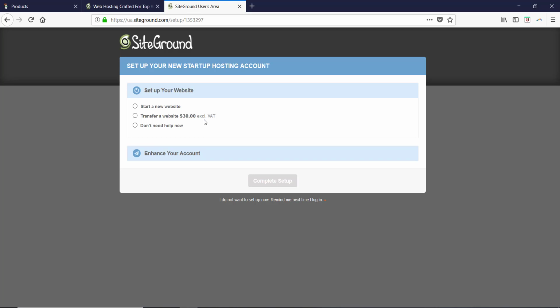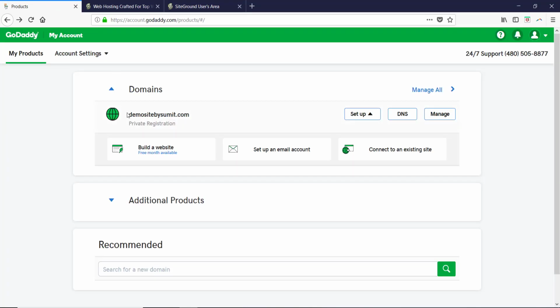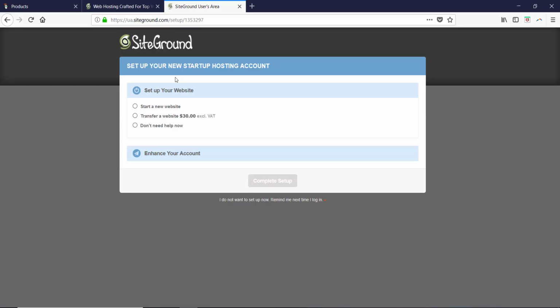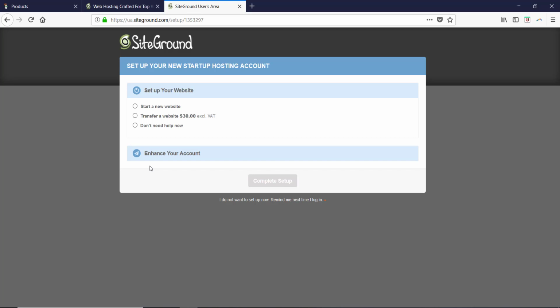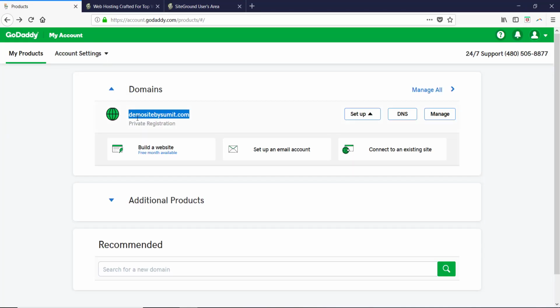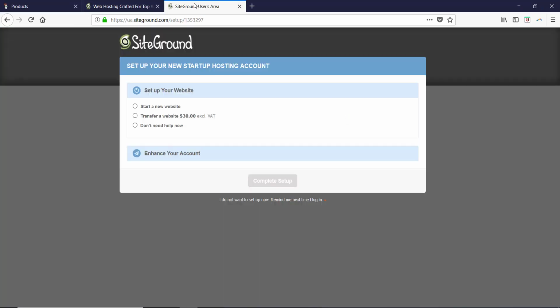Now if you remember, I had a domain name already, so I've already taken a domain name from GoDaddy, which is demo site by Sumit. If you have taken the domain name from SiteGround itself, then you don't have to connect these two. But if you have taken the domain name from somewhere else, such as GoDaddy or Namecheap, and you have taken the hosting from SiteGround, then you need to point this domain name to the servers that you have from the SiteGround, because as of now, if you open this site, it would not know what servers to access. So we will see how to do that.